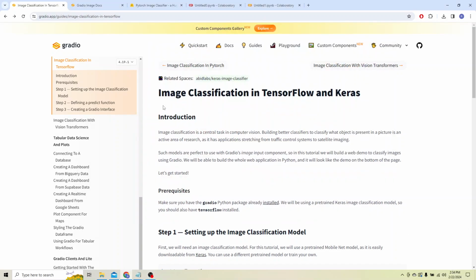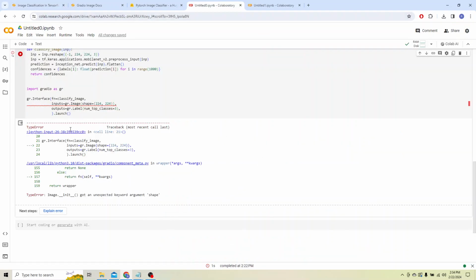Just want to do a quick video on an error that I've been getting when I'm trying to deploy my image classification model using Gradio. It's a model built with Keras on TensorFlow. And the problem I was initially running into is this error that you see here when you follow the guide. It's the unexpected keyword argument shape when you're creating your interface here and then the image object. It doesn't like this shape parameter.